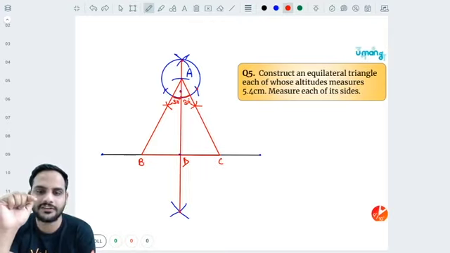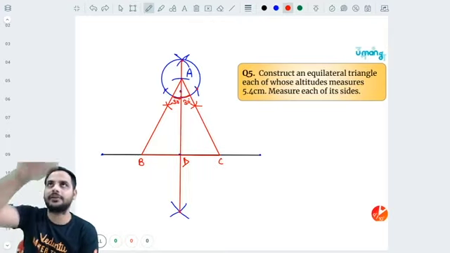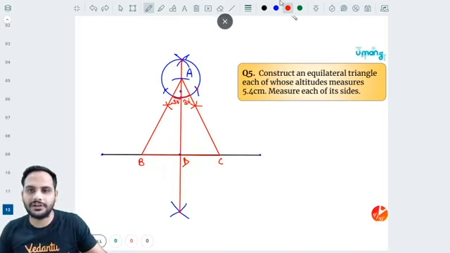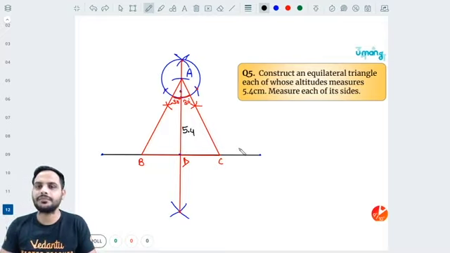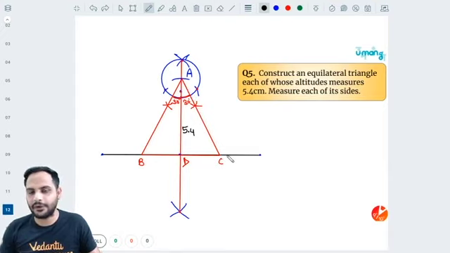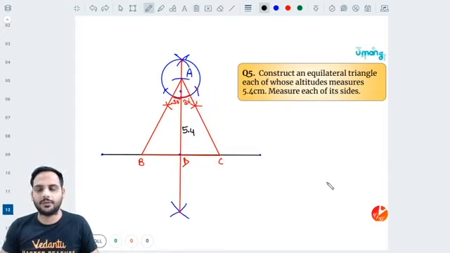Now at the distance of 5.4 centimeter in the perpendicular direction, you will get A. So I made one cut of 5.4 centimeter and I have got AD as 5.4 centimeter. Right? Now from A at 30 degree, wherever this line will intersect this black line, that will be point B, because BDC will be lying in a straight line, and at 30 degree wherever it intersects, that will be point C. So ABC is the required triangle.